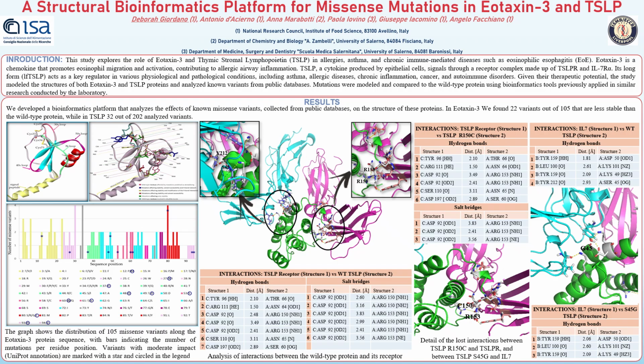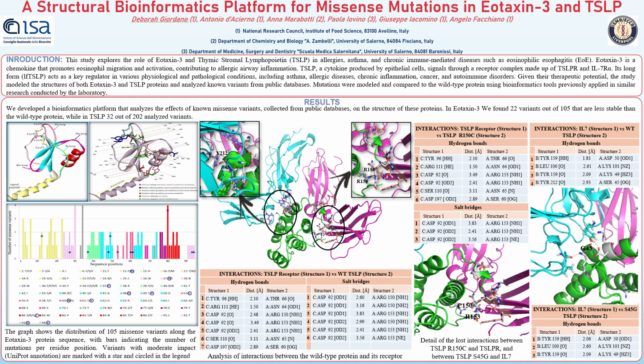Among the 105 eotaxin 3 variants analyzed, 44 show changes in structural parameters. 6 variants affect conserved cysteines and result in disulfide bond loss. 30 variants show gains or losses in hydrogen bonding, with 14 of them also exhibiting reduced stability.